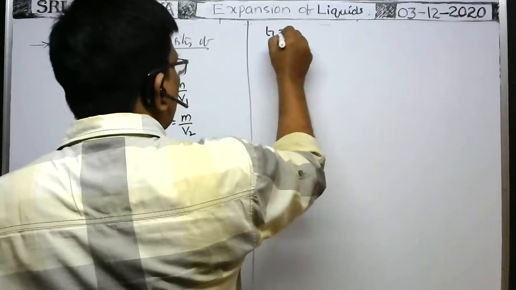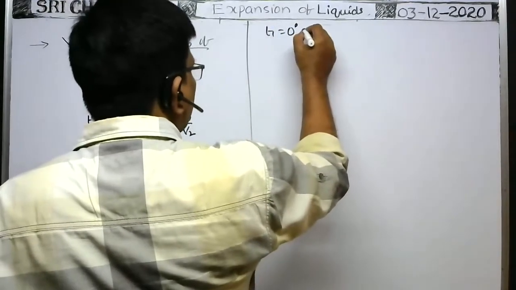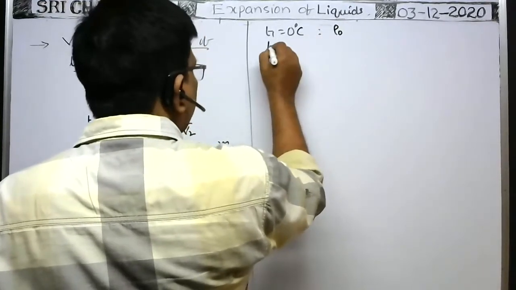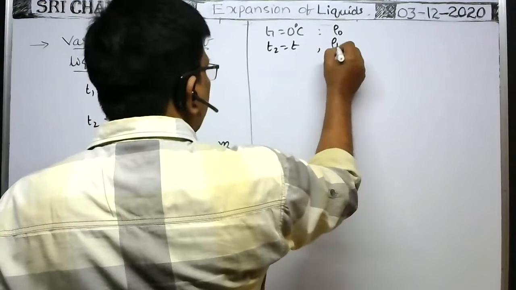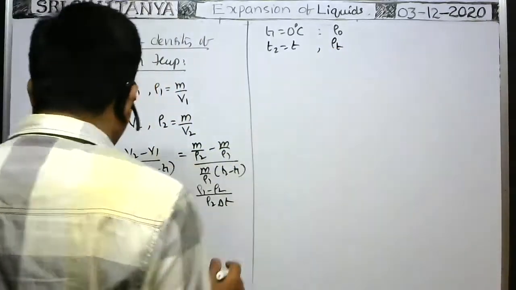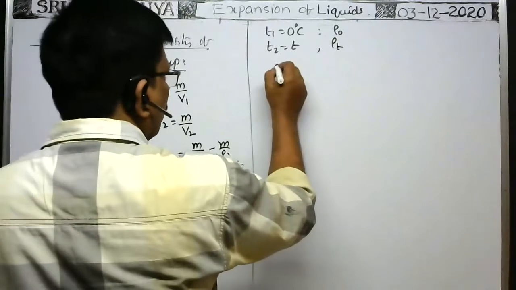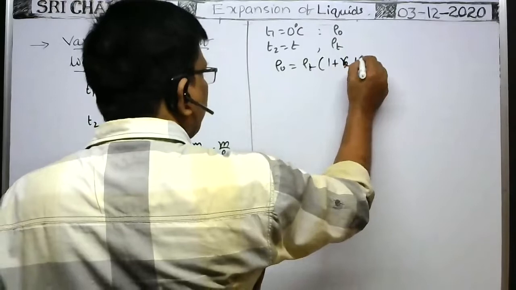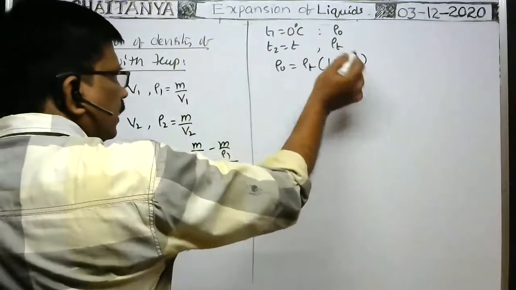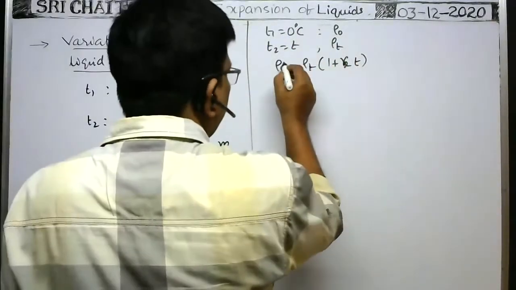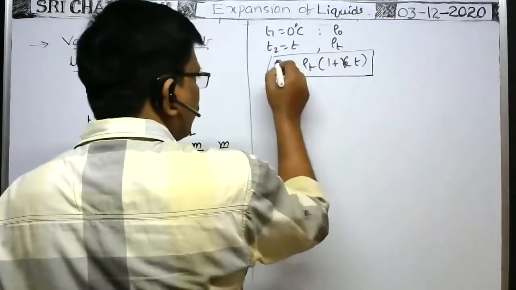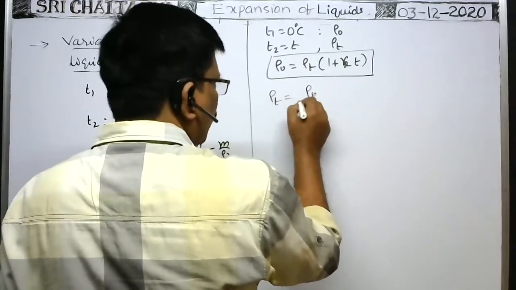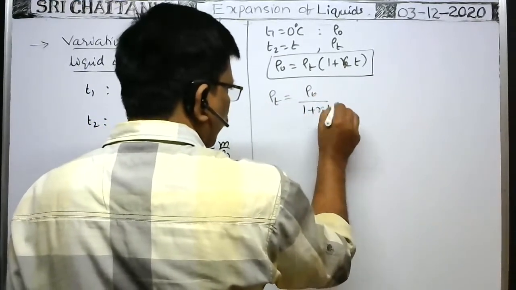Suppose T1 is equal to 0 degrees centigrade. At 0 degrees centigrade, the density is rho naught. At a temperature T2 equal to T, the density is say rho T. Then by using the same formula, rho 1 means rho naught. Rho naught is equal to rho T into 1 plus gamma r into simply T, because delta T means T minus 0, T only. So this is the relation between density at 0 degrees centigrade and density at any temperature. From this, density at any temperature is equal to rho naught by 1 plus gamma r into T.